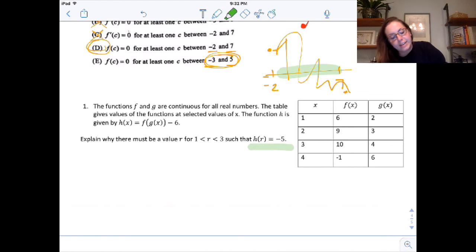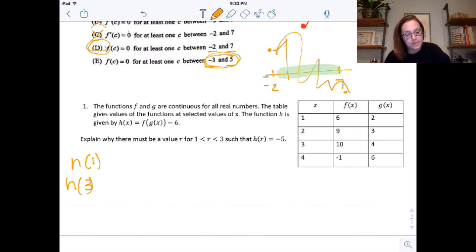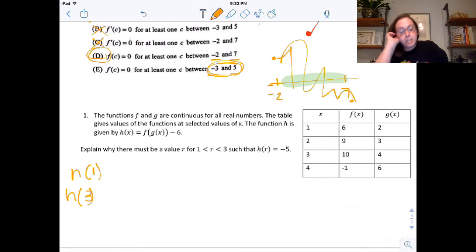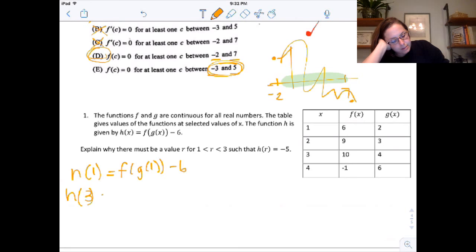We know we want h to be negative 5. Negative 5 needs to be in our interval. So let's figure this out first. Let's find h of 1, and let's find h of 3. So those are kind of my endpoints of that interval. So h of 1, I'm going to do f of g of 1 minus 6, and f of g of 3 minus 6. So g of 1 is 2, and f of 2 is 9.